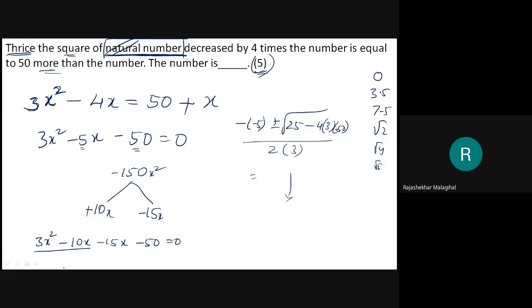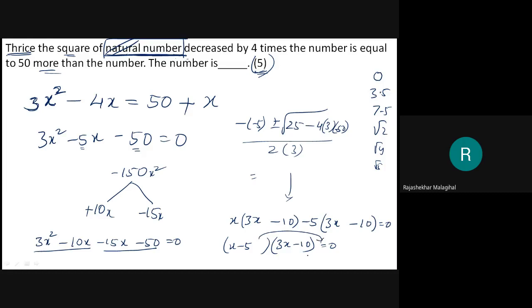From these two, I will take x as common. Then inside I will get 3x minus 10. Then from these two I will take minus 5 as common. Then inside it will be 3x minus 10 equal to 0. Then I can take the bracket 3x minus 10 as common. Then left one will be x minus 5 equal to 0.